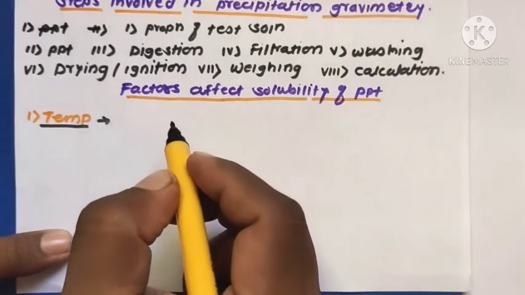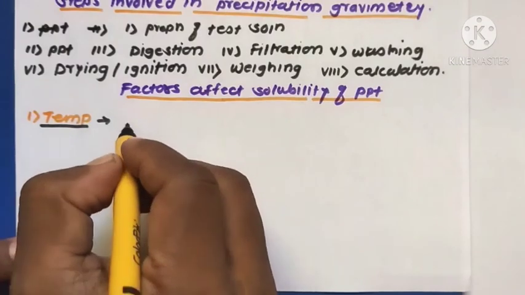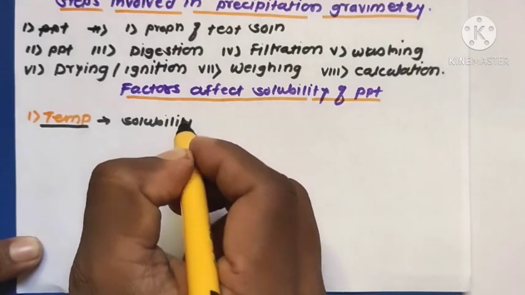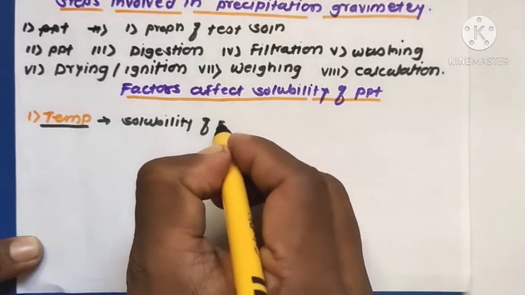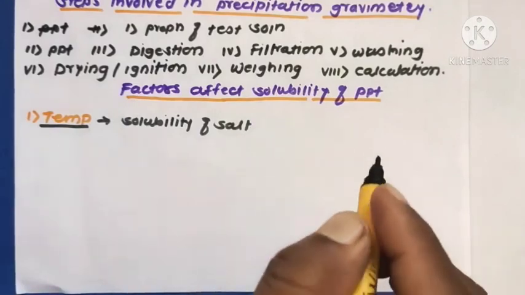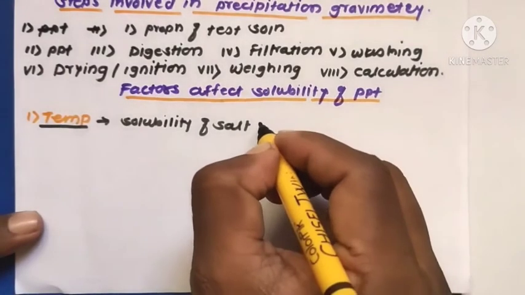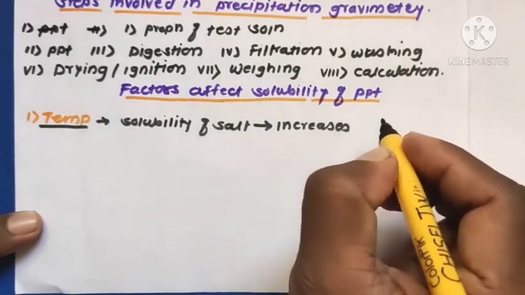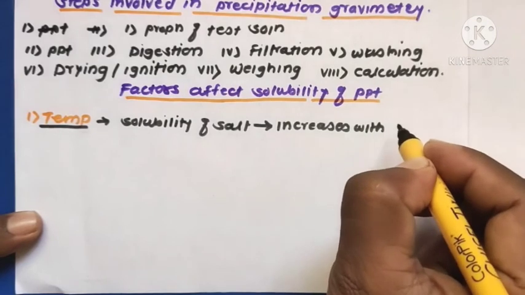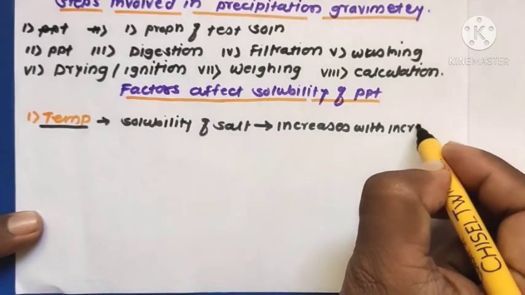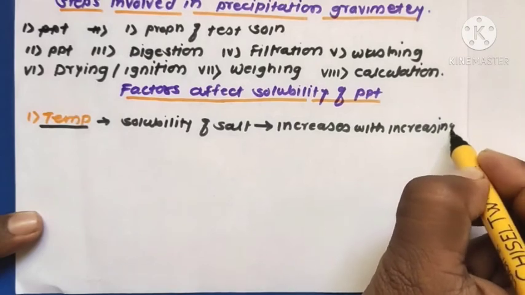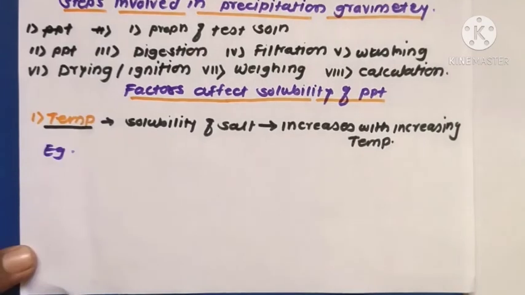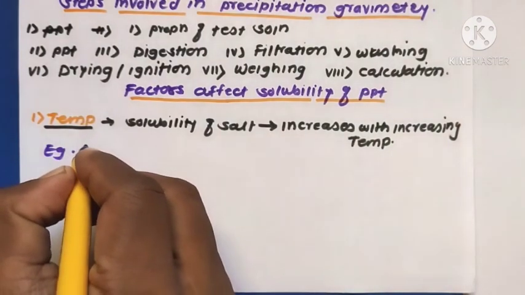The solubility of a salt increases with increasing temperature.